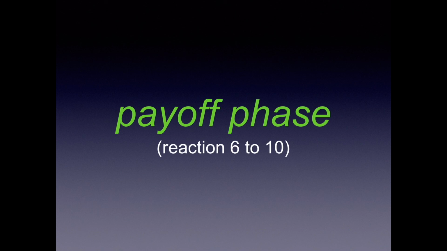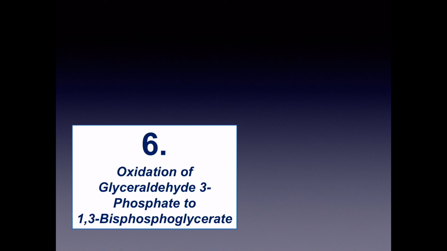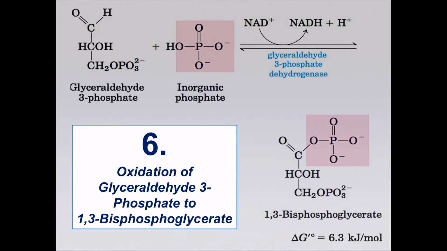Now let us go to the payoff phase. This is very important because in this phase the energy liberated from glucose breakdown is conserved in the form of ATP. Let us see the first reaction, that is the sixth one, in the payoff phase. Oxidation of glyceraldehyde 3 phosphate into 1,3-bisphosphoglycerate. Let us see this reaction.